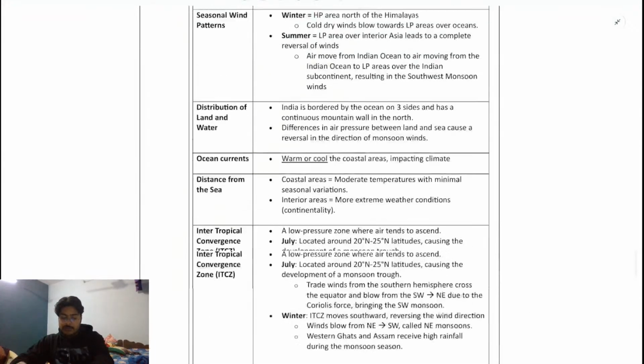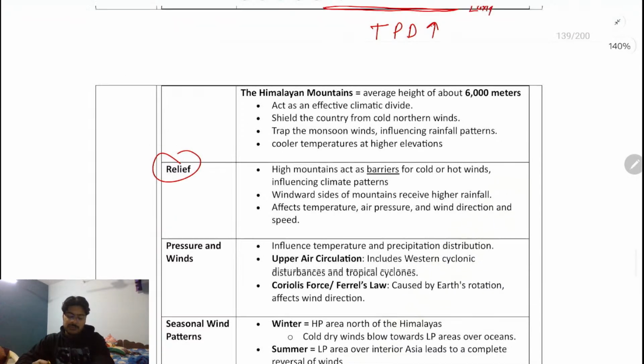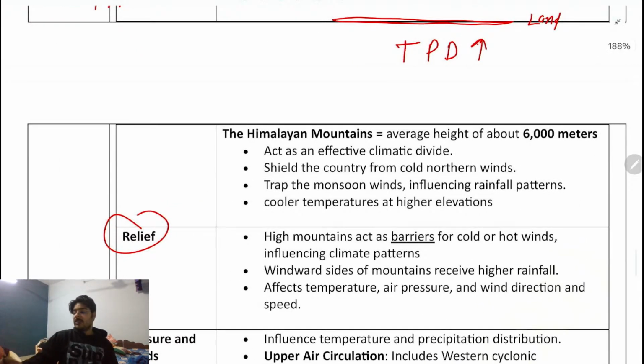A lot of the factors are there. चलिए आज के लिए इतना करते हैं. Next we will talk about the relief features and wind pressure, and these things we'll talk about. Till now, if you have any doubt, anything, any confusion, you may ask.